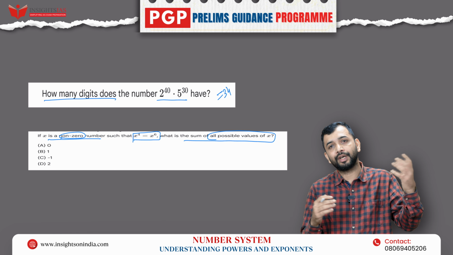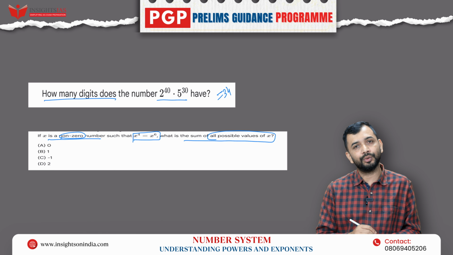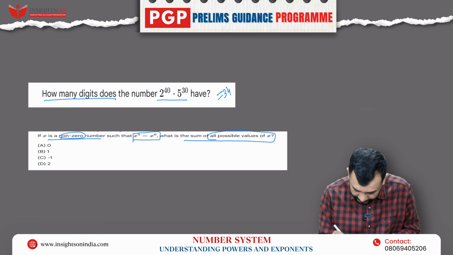Right? So different values of x are there. If you add all of them, what will be your answer? Now, how do I do it? Let's understand. Now, they have given x to the power of 6.